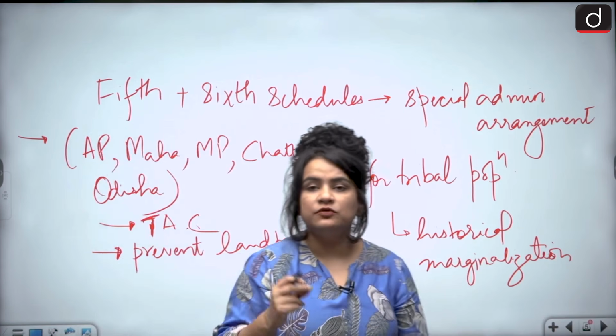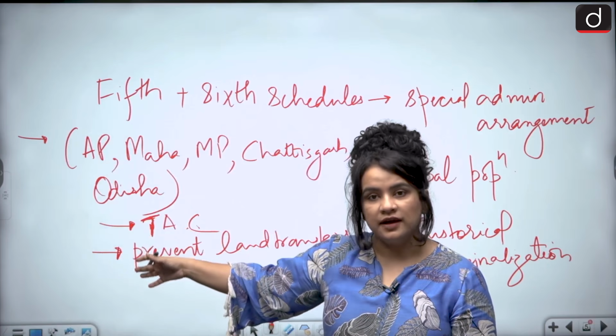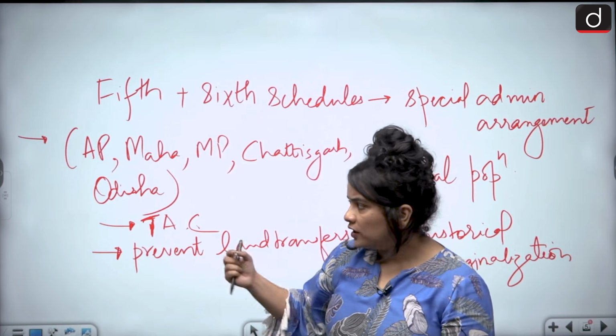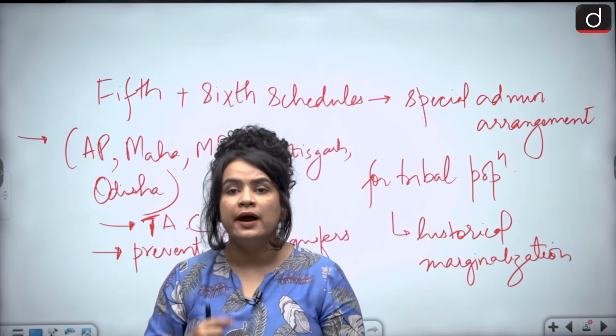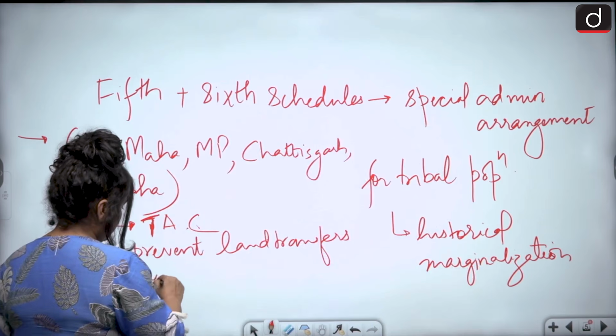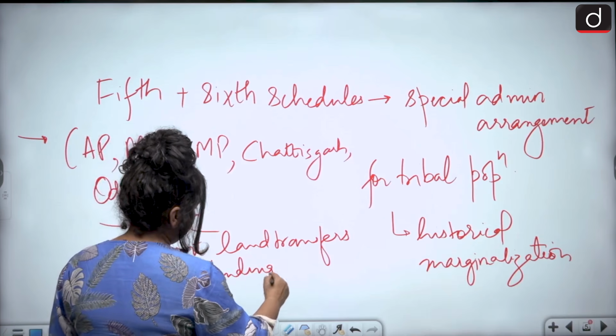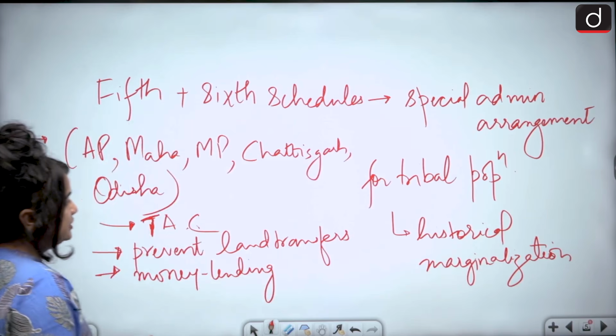Then again, provisions like protecting or safeguarding their culture, right? Or having some control on money lending practices. So this is what is contained in the 5th schedule. How about the 6th schedule?